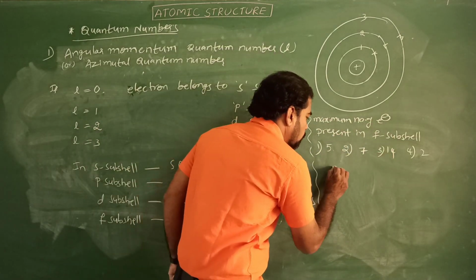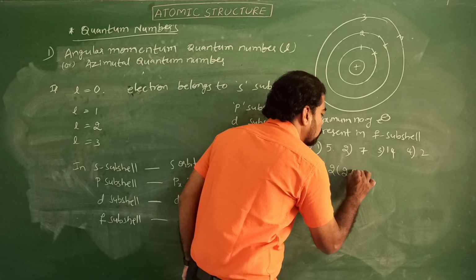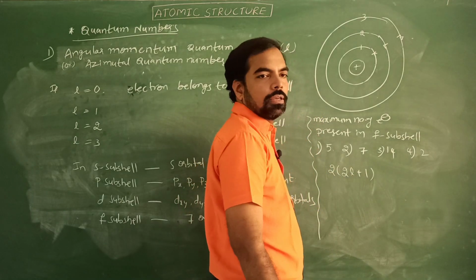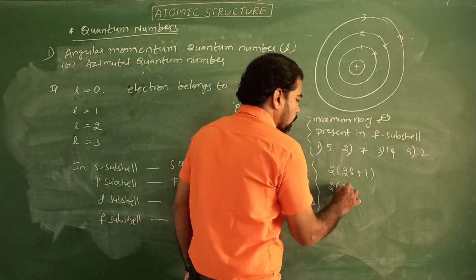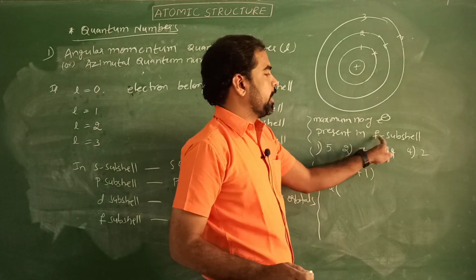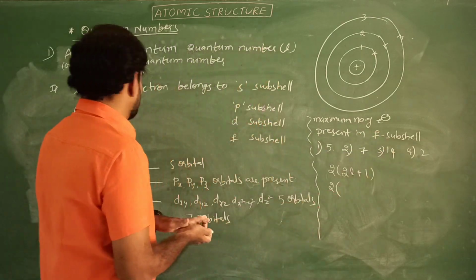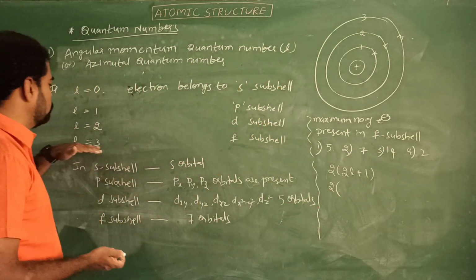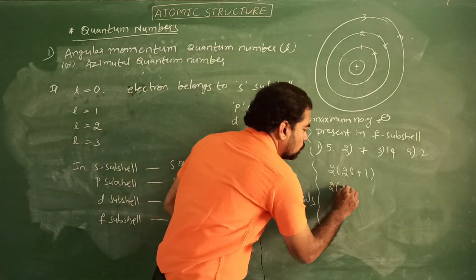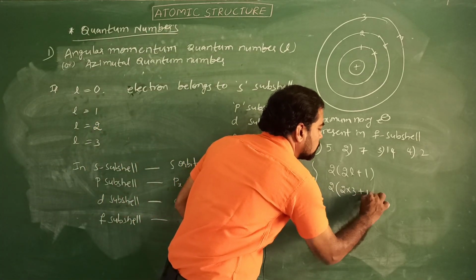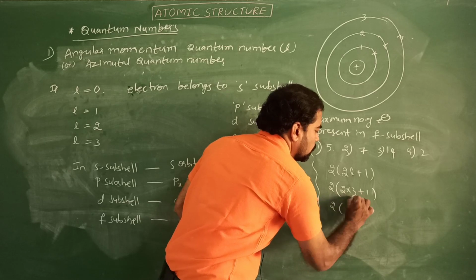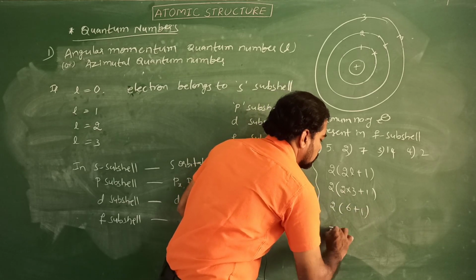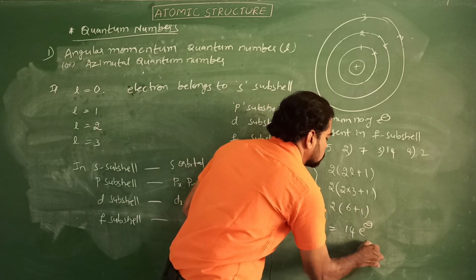We have the formula 2 into 2L plus 1. For F subshell, what is the L value? The L value is 3. Substitute: 2 into 3 means 6, plus 1, that is 2 into 7, nothing but 14 electrons.